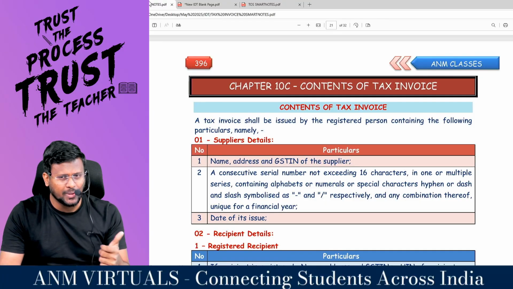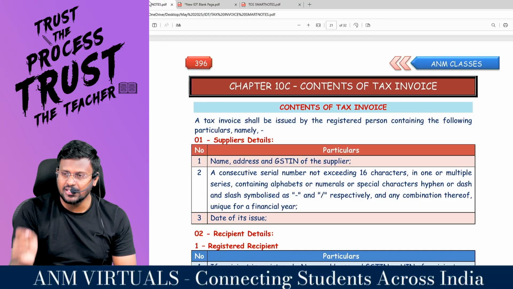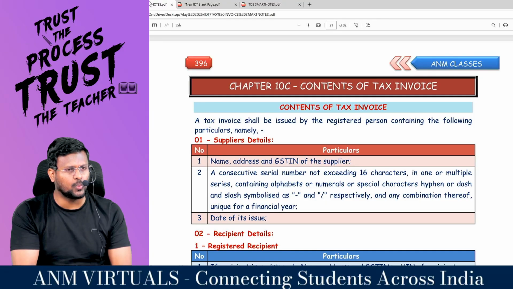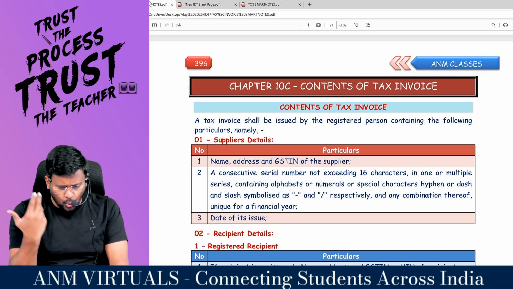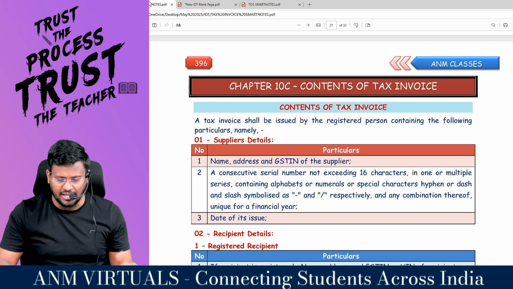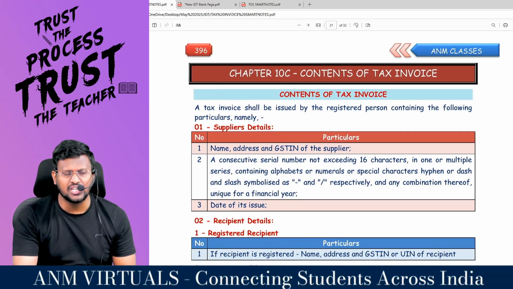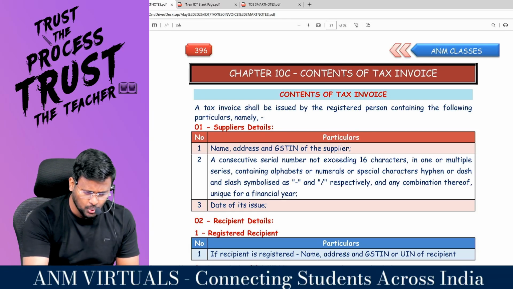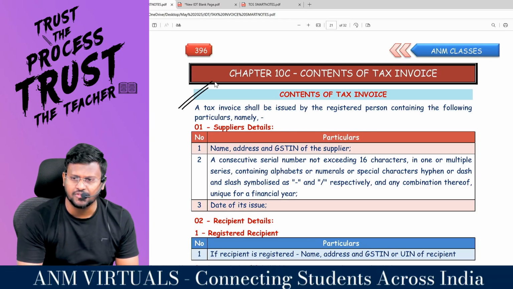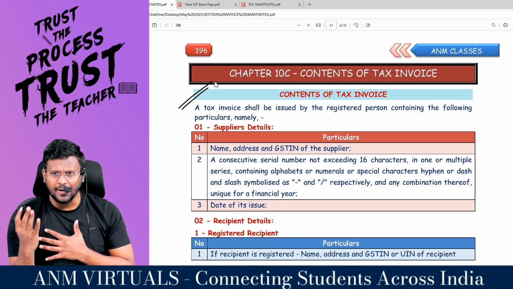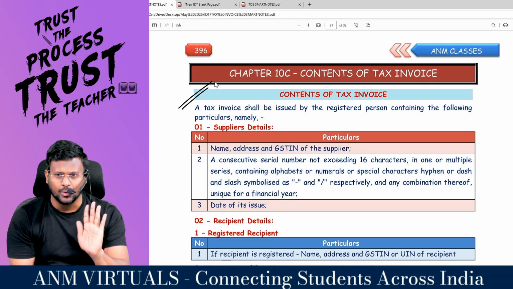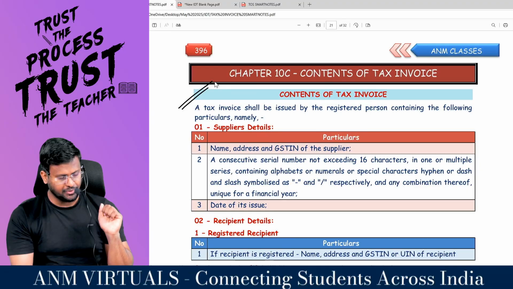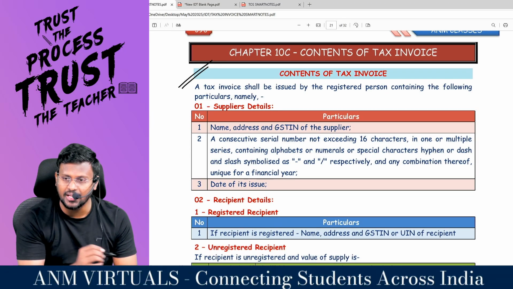Who is supposed to raise the tax invoice is explained in section 31. 31 is the what invoice? Tax invoice. Now going to the contents of the tax invoice, this is a very important chapter with regard to the procedural aspects. Sir, I understood that I may be a supplier of goods or supplier of services, right, sir? If I am a supplier of goods or supplier of services, I have to raise the what invoice? Tax invoice. Sir, this content should be there in the tax invoice.